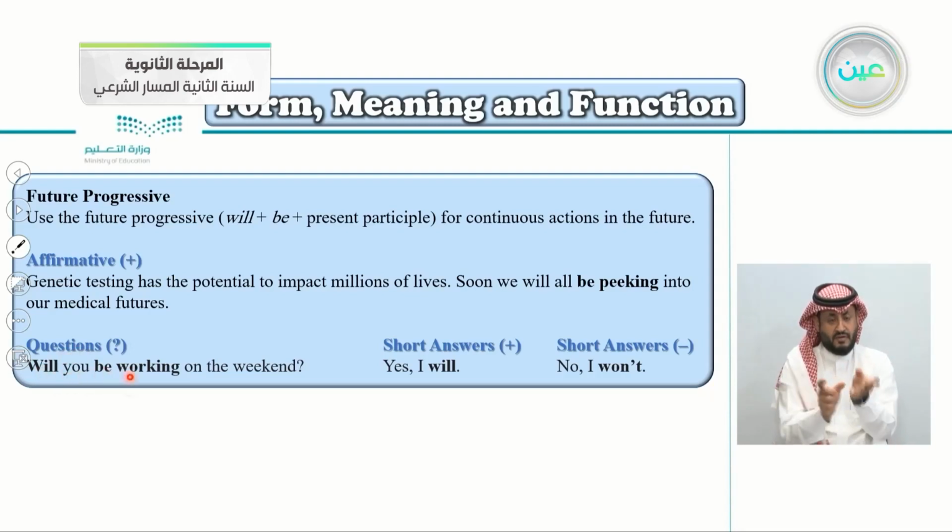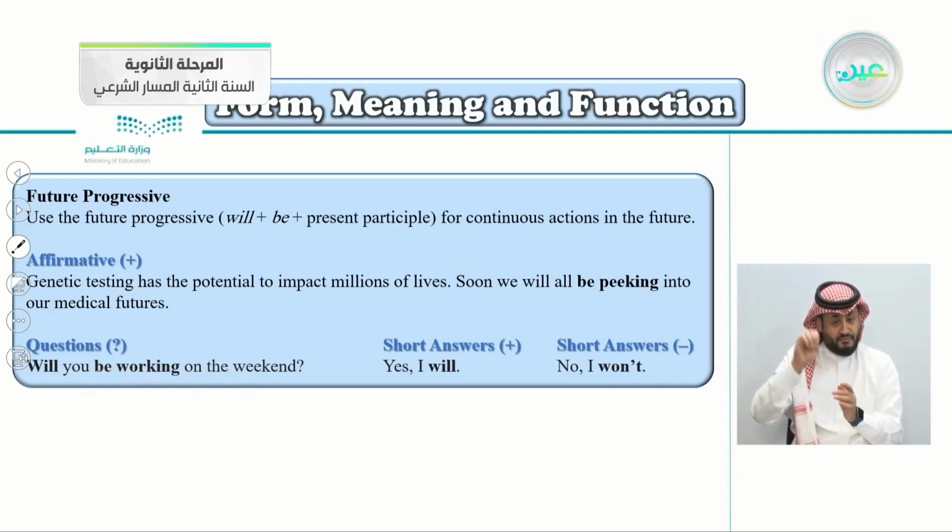This is the question form here. Will you be working on the weekend? We start with the auxiliary verb, of course. Will you be working on the weekend? Will, and then the object here, you, be working on the weekend. Of course, the short answer, yes, I will, if it's positive, and if it's negative, no, I won't. So this is the future progressive.